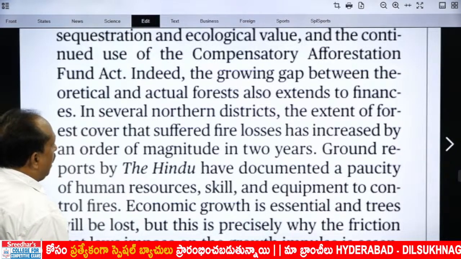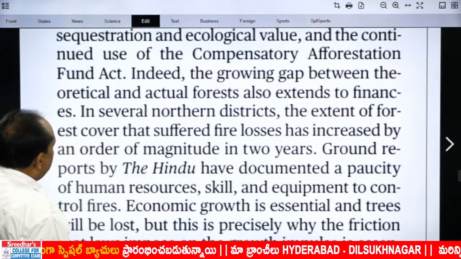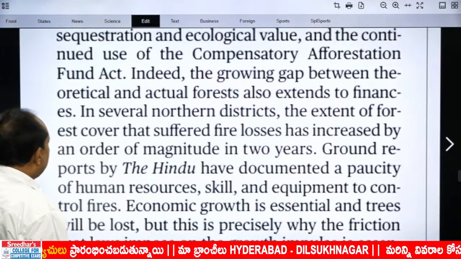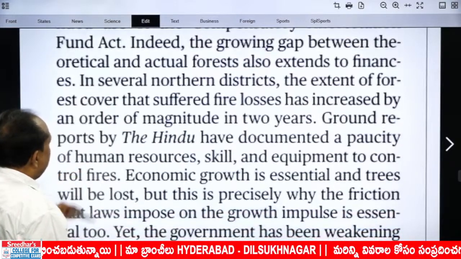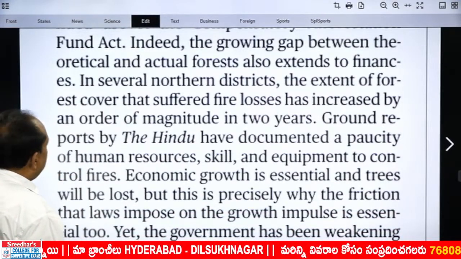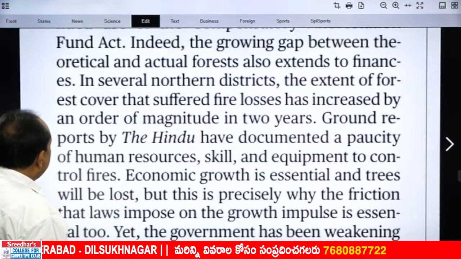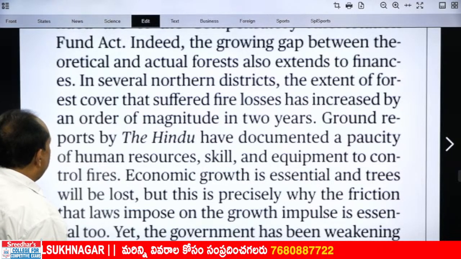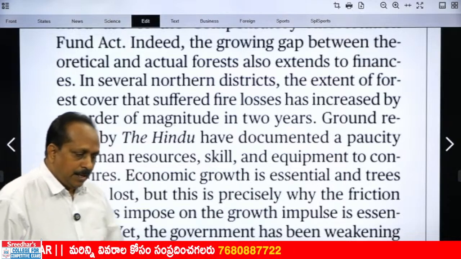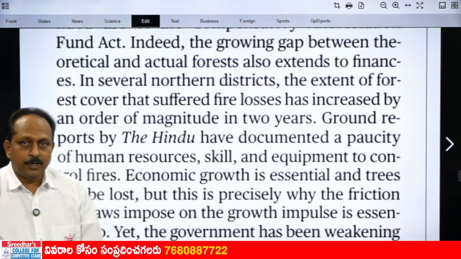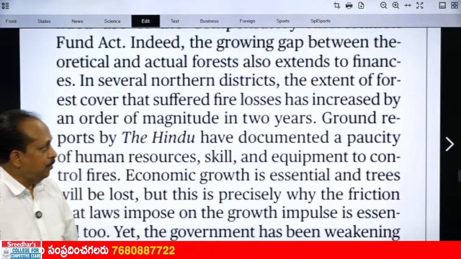Indeed, the growing gap between theoretical and actual forests also extends to finances. In several northern districts, the extent of forest cover that suffered fire losses has increased by an order of magnitude in 2 years. Now the editorial touches on forest fires and loss of forest based on that.